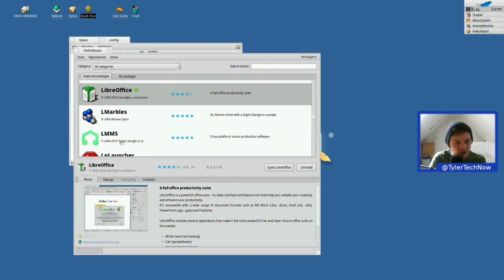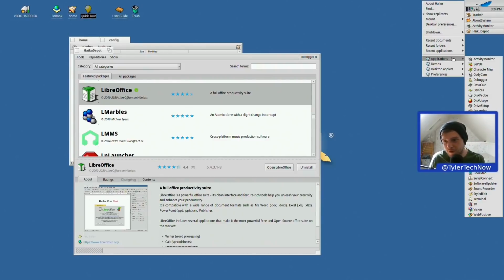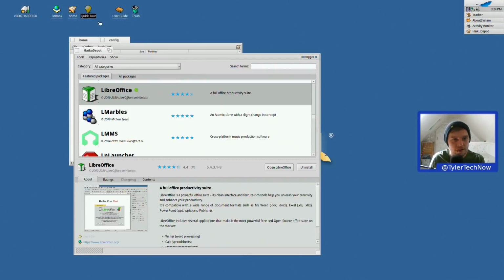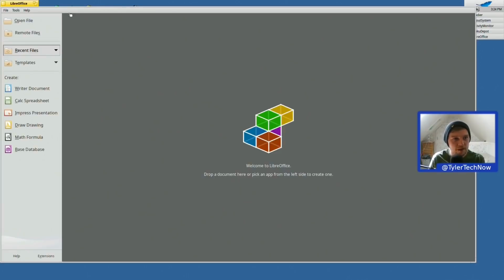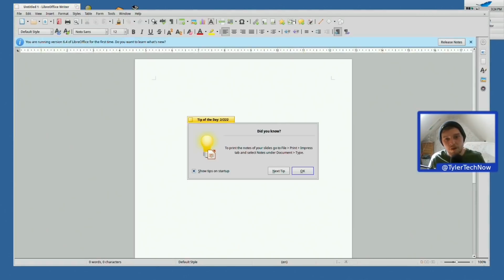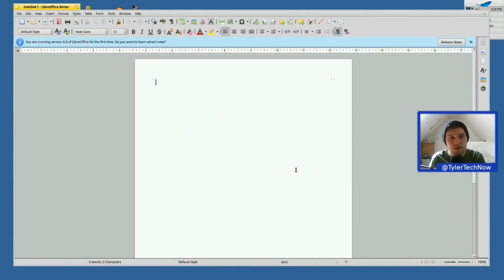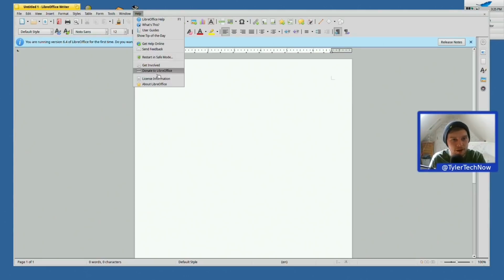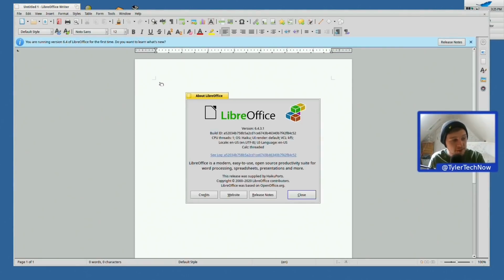So LibreOffice appears to have been installed. So now let's open up LibreOffice and see how that looks on here and what version we've actually got. So here is LibreOffice. There we go. So it's opened up. It looks fairly standard. Let's go on to write document or writer. Right, we don't need tips. Okay, so we're into LibreOffice. Let's go to help and about and see what version we have got. 6.4.3.1, so quite a nice and recent version.